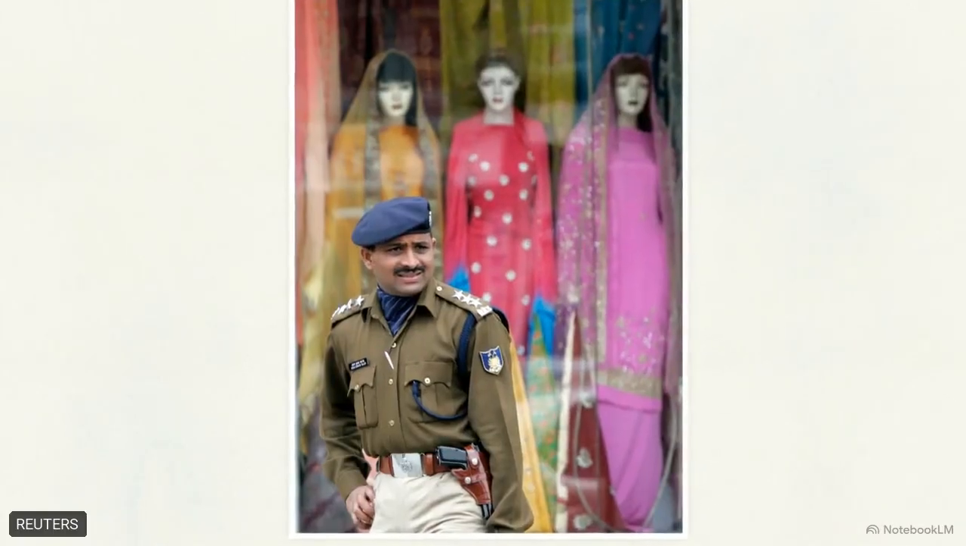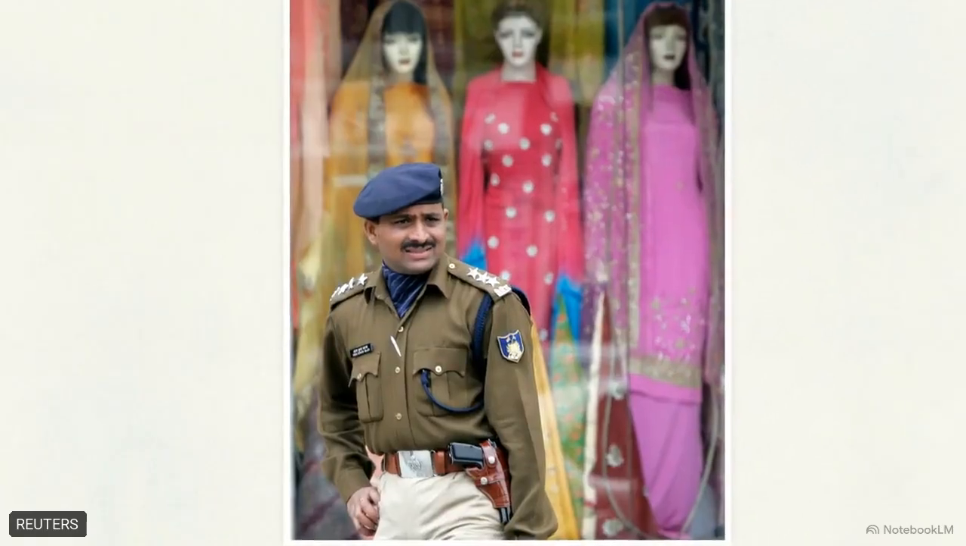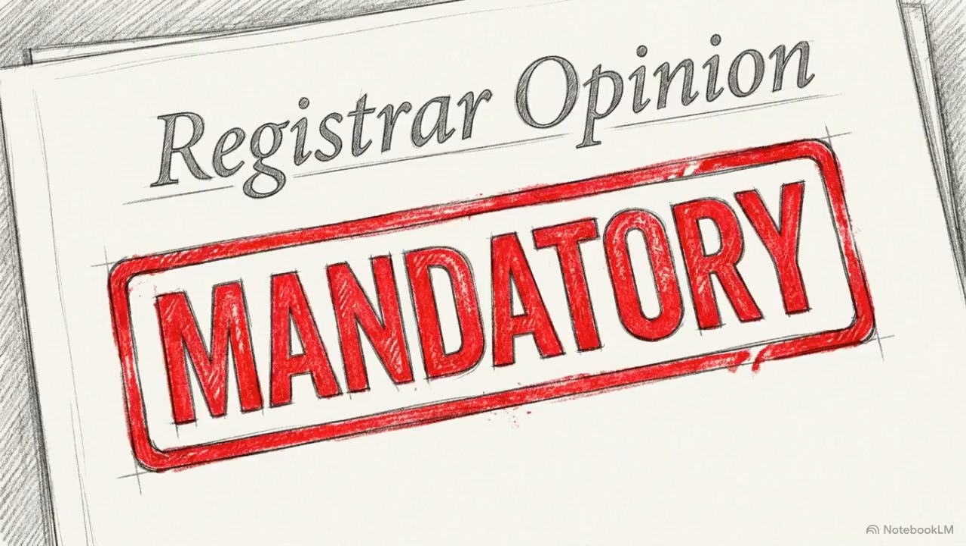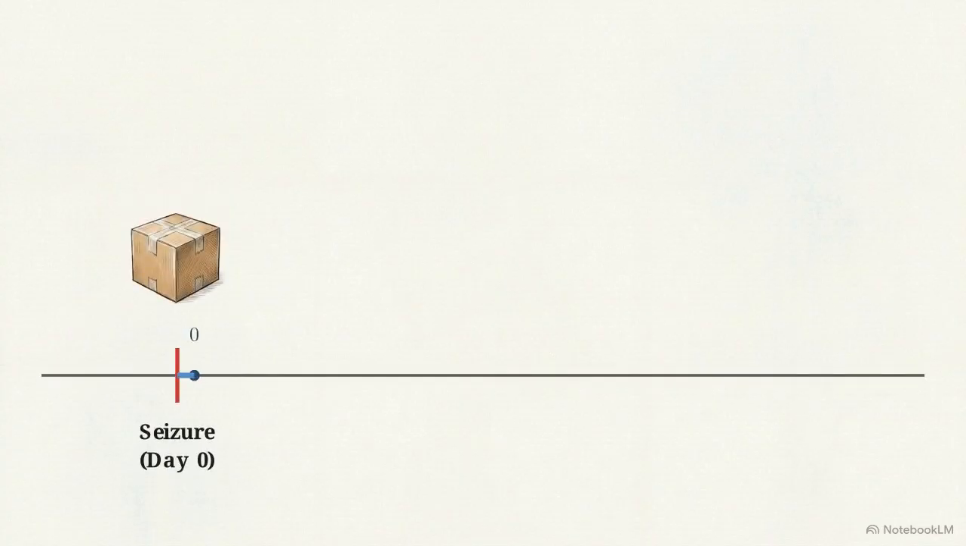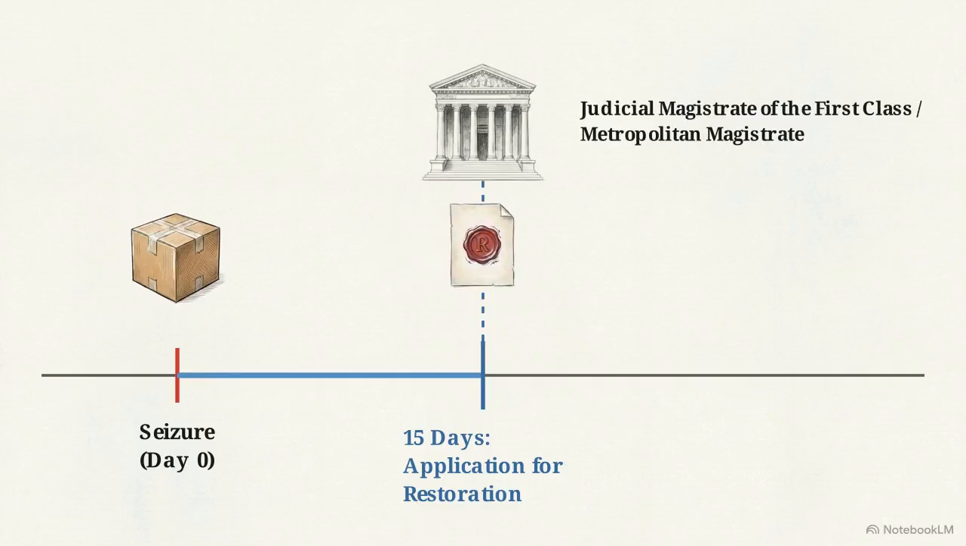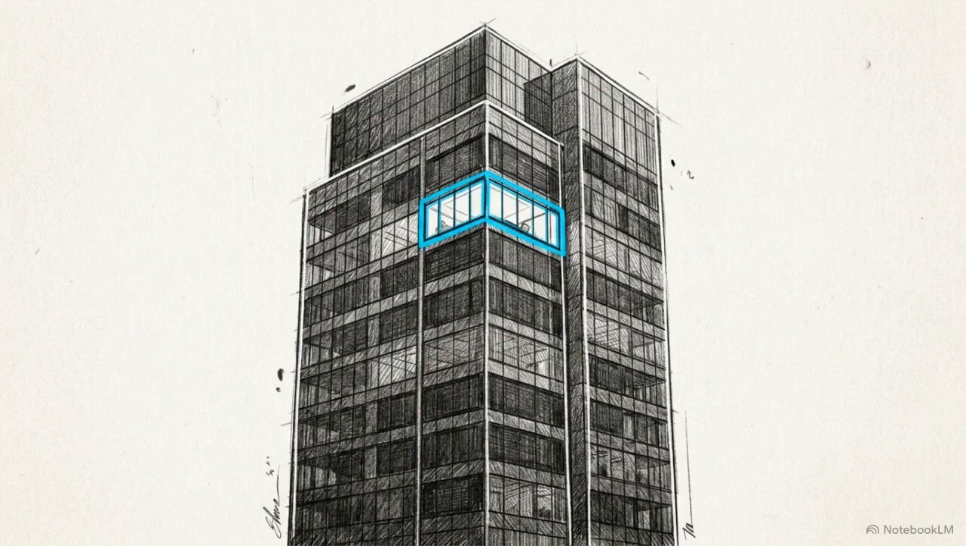First, no officer below the rank of Deputy Superintendent of Police, or DSP, is authorized to conduct a search and seizure under this section. Second, the officer is required by law to obtain the opinion of the registrar on the facts of the case before proceeding, and they must abide by that opinion. If goods are seized, any party with an interest in them has a 15-day window to apply to a first-class magistrate for their restoration. Section 114 extends liability to companies.